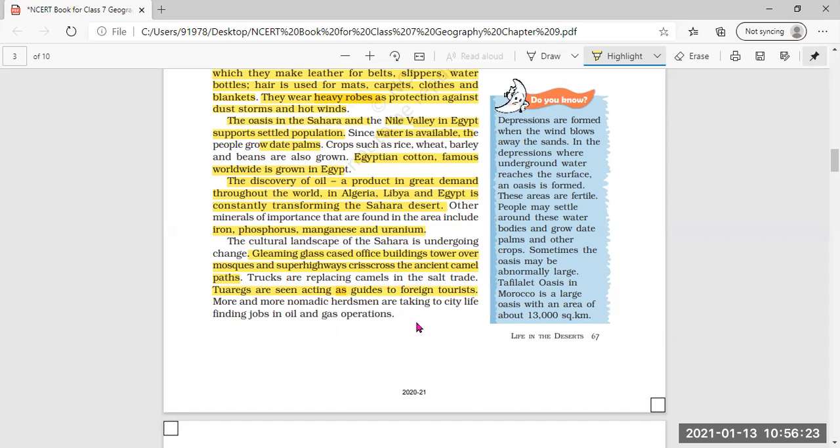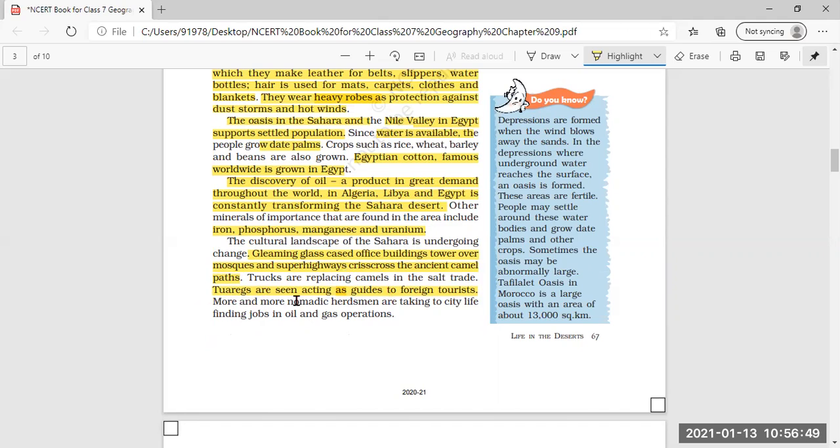Whosoever comes as a tourist to visit the Sahara Desert is guided by the Tuaregs. Tuaregs have taken up the activity of guiding foreign tourists to show them the places in the Sahara Desert. More and more nomadic herdsmen are taking to city life, finding jobs in oil and gas operations.